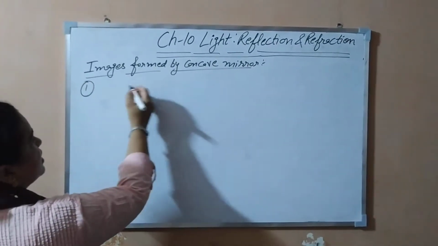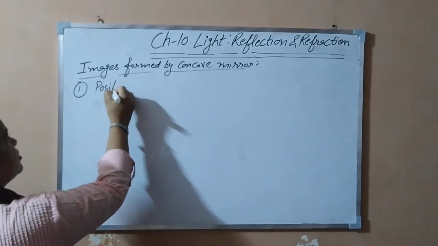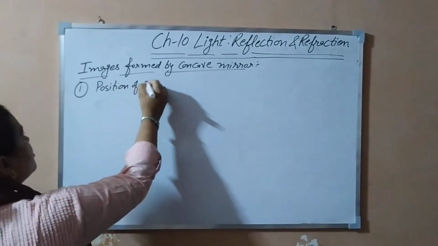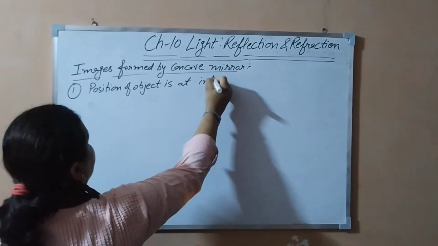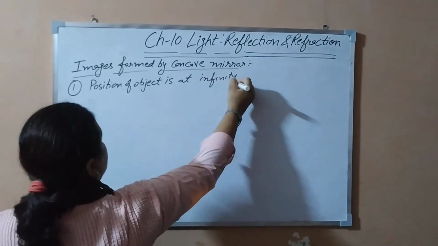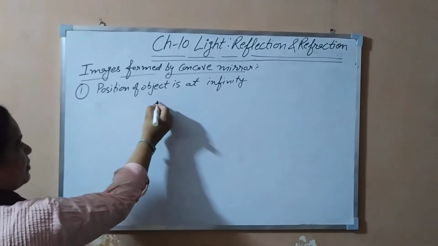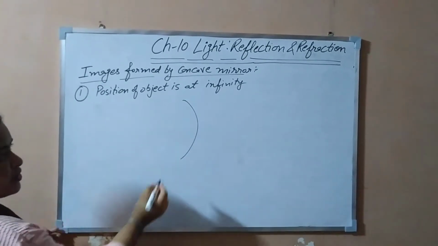The first case, when the position of object is at infinity. Clear? So first of all we will make this mirror. It is a concave mirror.